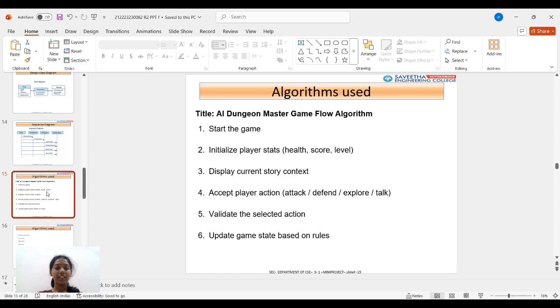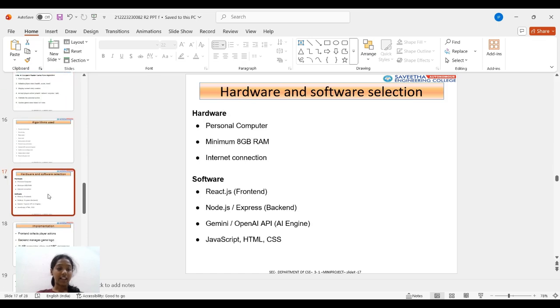These are the algorithms that we used here. Initially we start the game and the player starts it, display the story, accept the player action, and then update the game state, send a prompt to the AI, generate story continuation, update score and state, and display the output. And then followed by the hardware and software selections used.